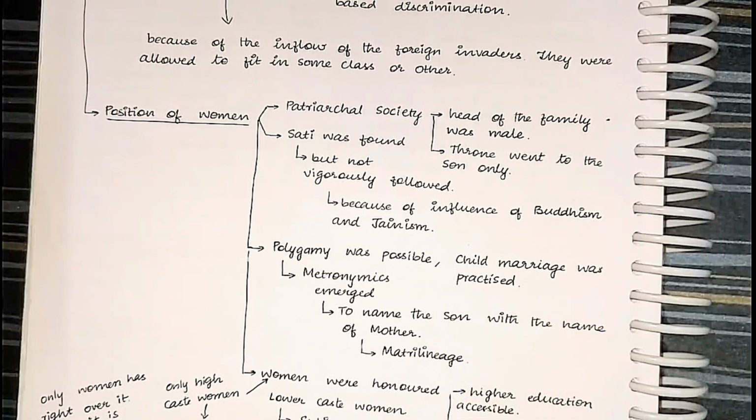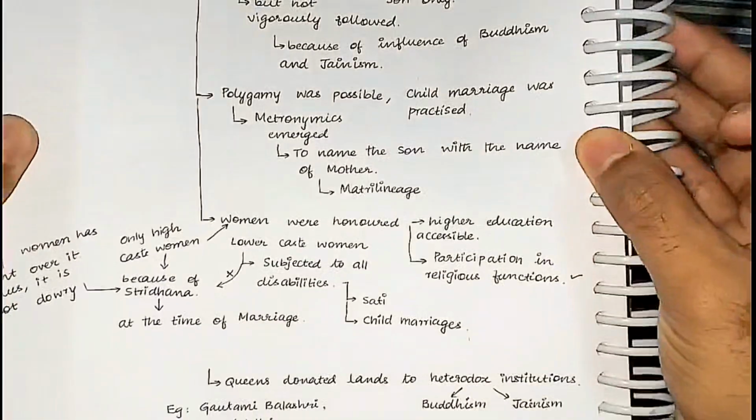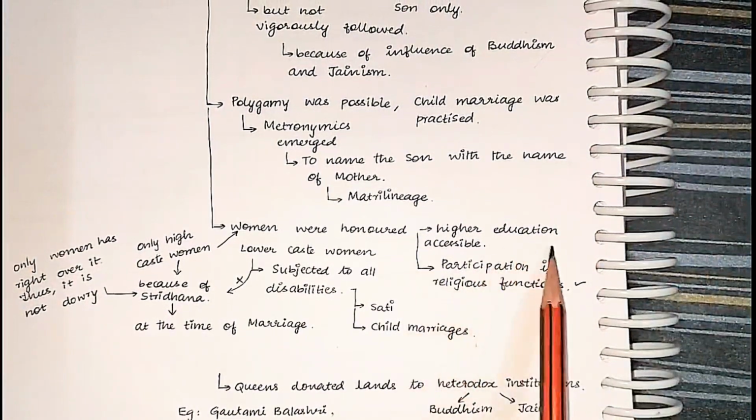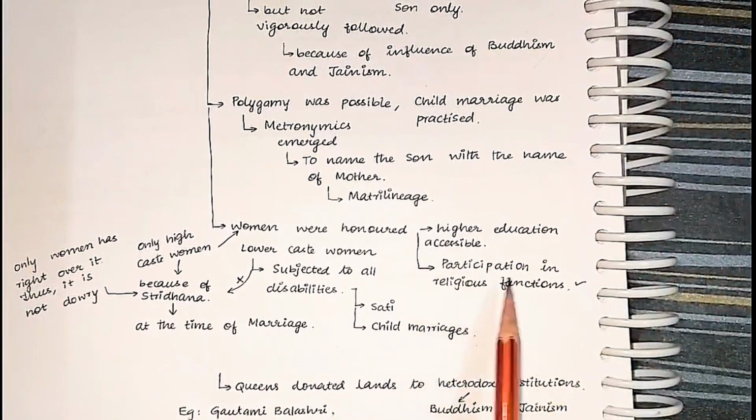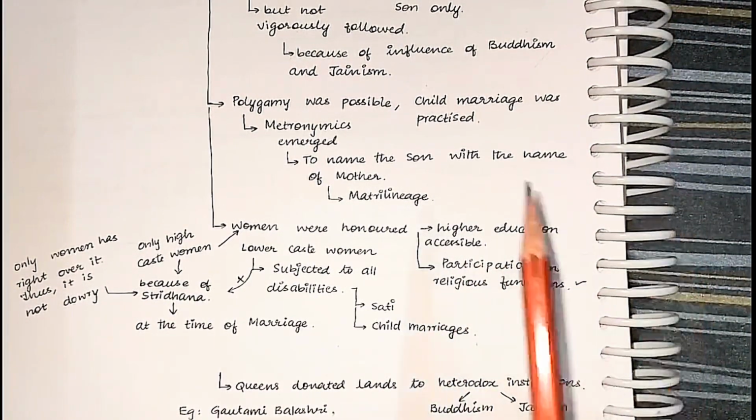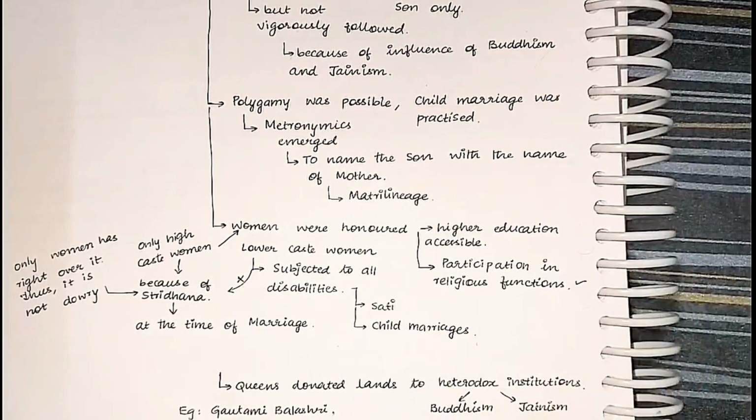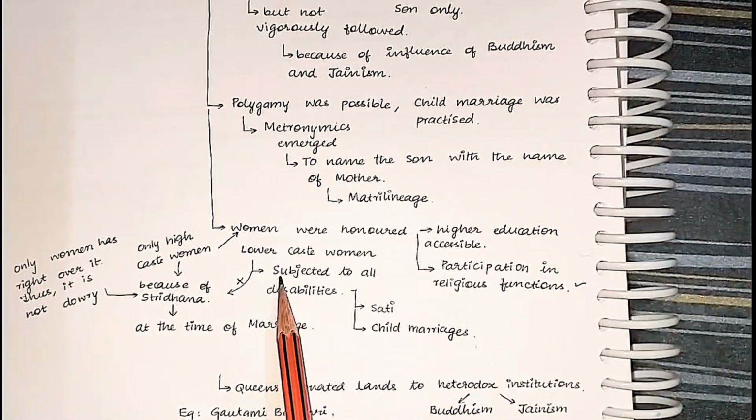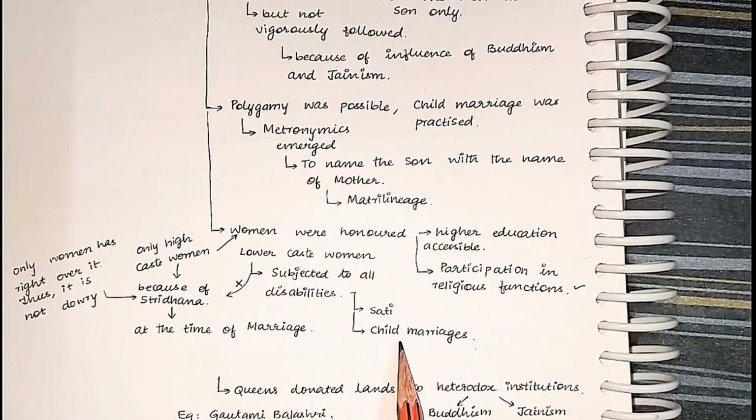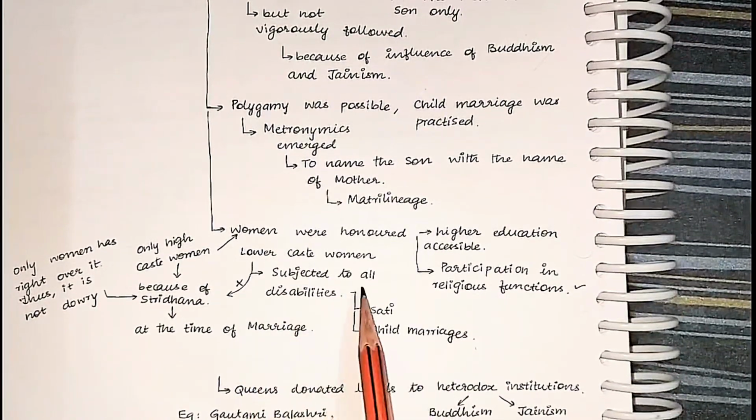Child marriage was practiced, yes. You see, women were honored. Higher education was accessible, and there was participation in religious functions. This was present only for the higher caste women, not for the lower caste women. All the social evils like sati and child marriage were limited only to the lower caste women.